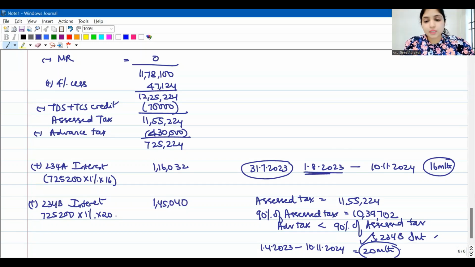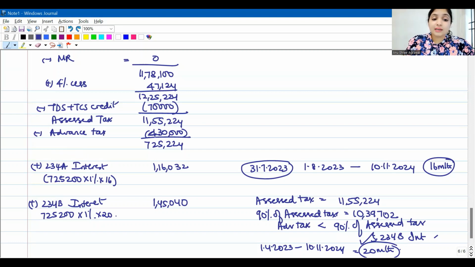Understanding 234A interest is for filing the return late. So from the due date, for the period of delay, I will calculate 234A interest 1% per month. Even 234B interest is 1% per month or part thereof, same 1% only. But how will I calculate 234B interest? Starting from the first day of the assessment year till when are you filing your return, when are you paying your tax? 10th November 2024 for this period, for 20 months.